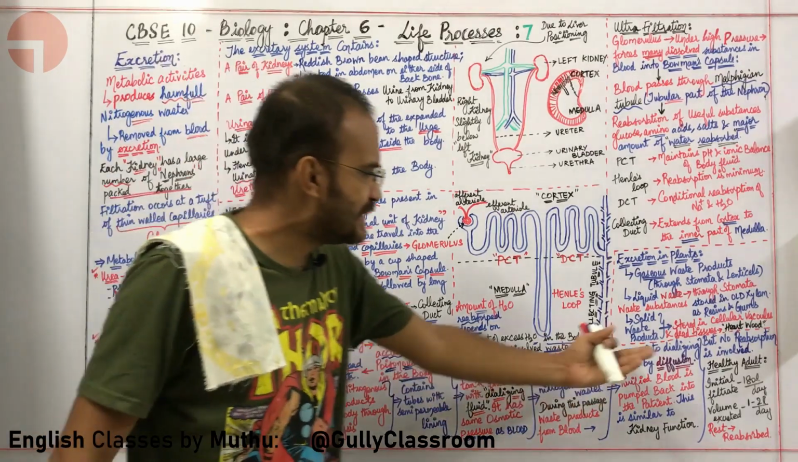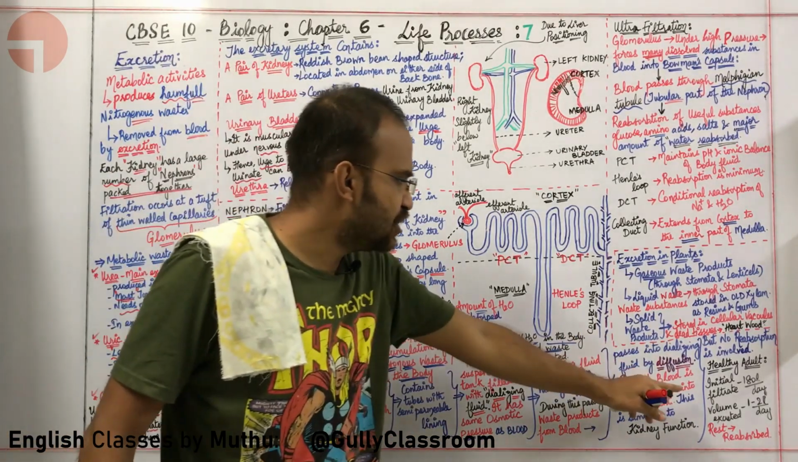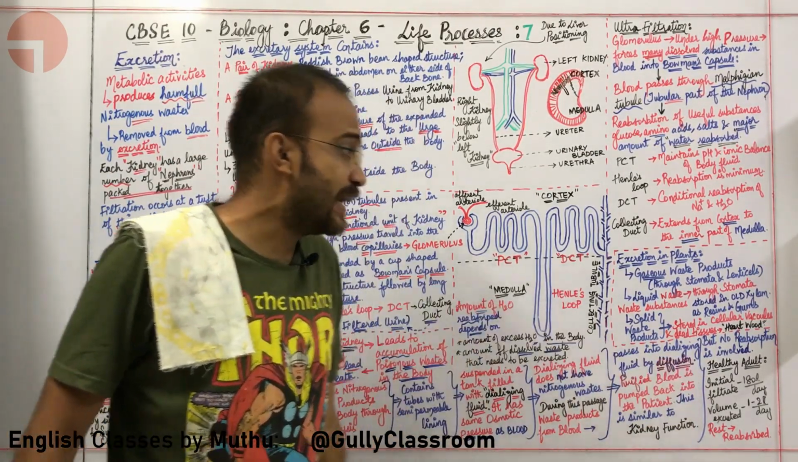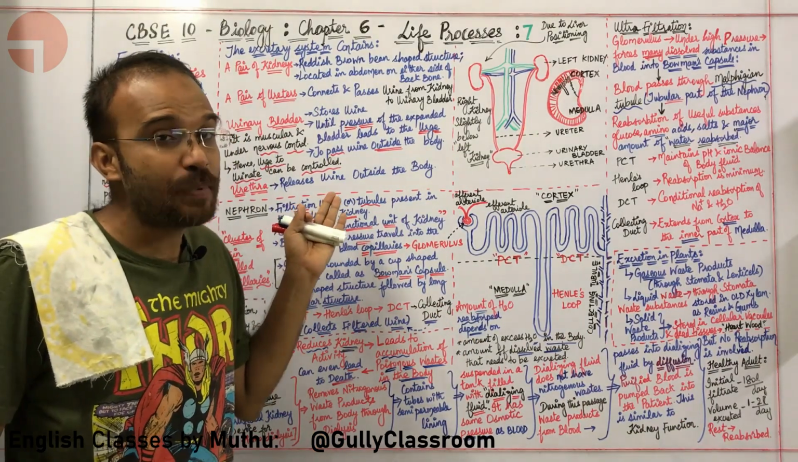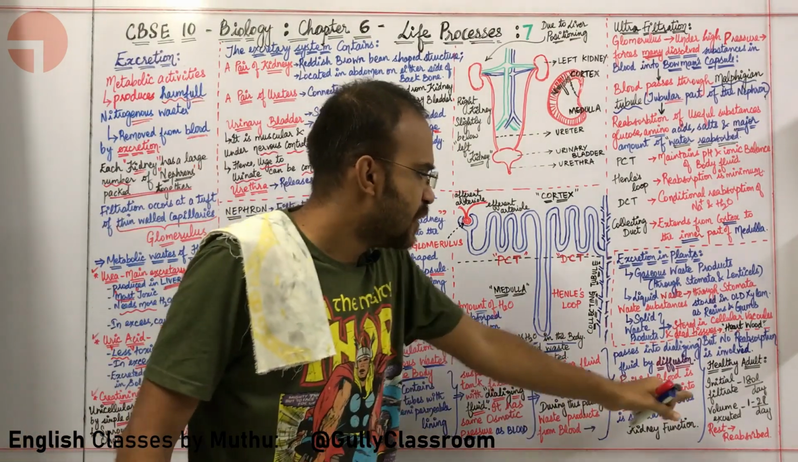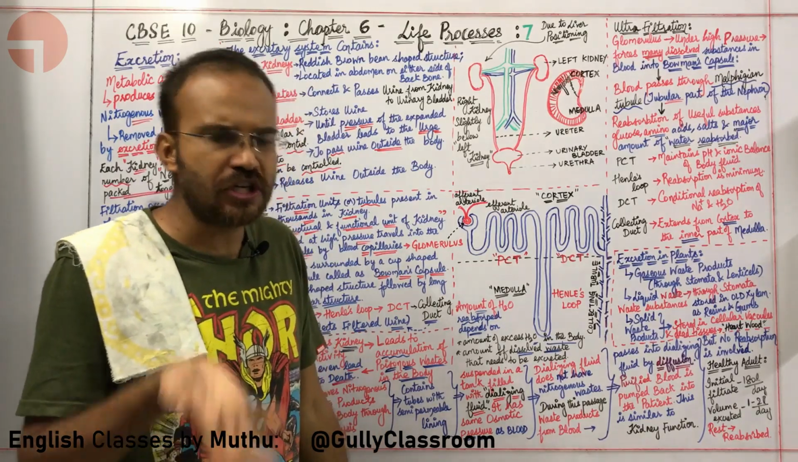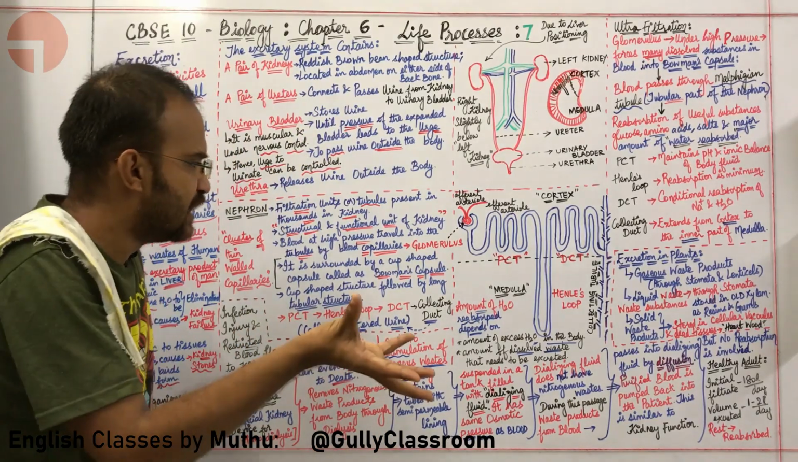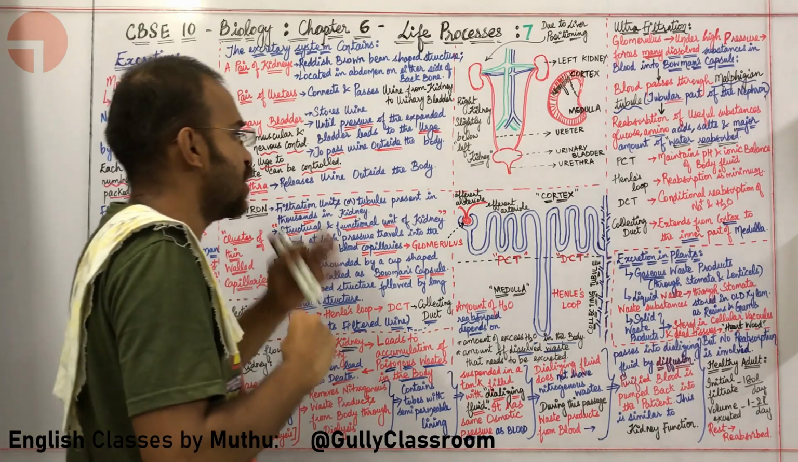Okay, we have already seen that in a healthy adult, the initial filtrate is around 180 liters. The filtrate formed in the glomerulus is 180 liters. The volume excreted is 1 to 2 liters. What is happening to the rest? The rest is simply reabsorbed. Okay, sir.